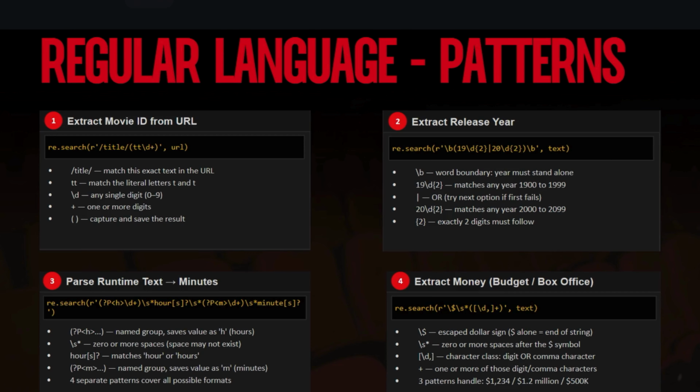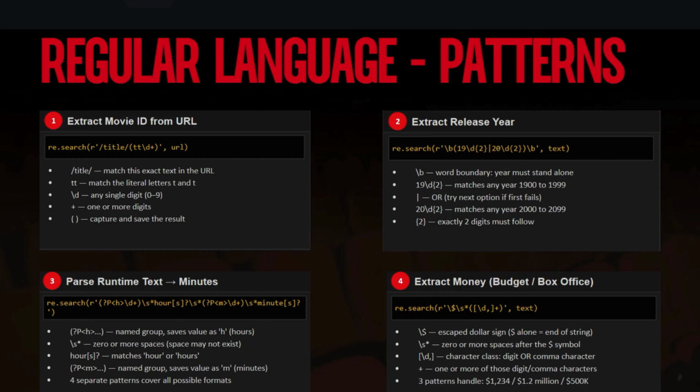Here we use tt because IMDb IDs start with tt, and then \d+ means it can be followed by digits between 0 and 9, one or more.